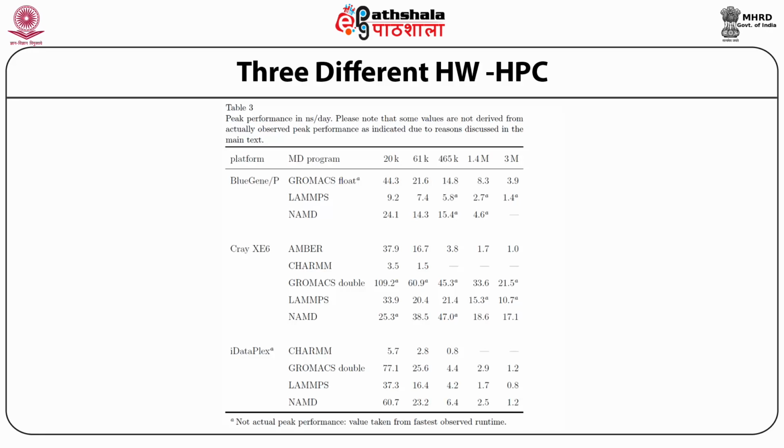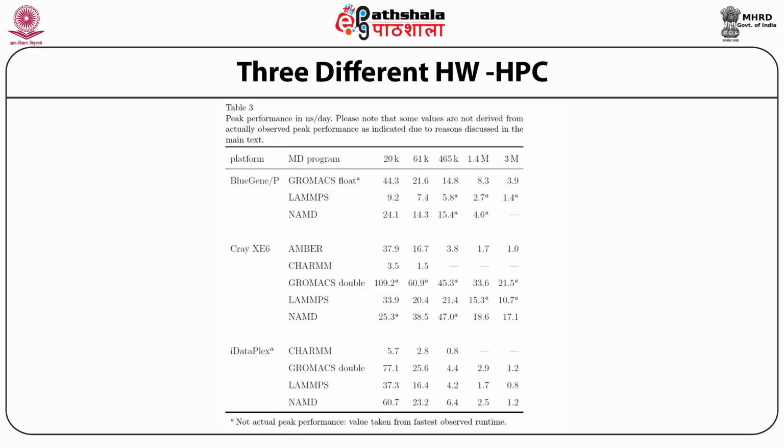Table 3 gives, if I have five systems, as we have described, each of these three hardware platforms and what the programs are, how much time, CPU, and nanoseconds. So one nanosecond per day is the peak performance. We have some values which show peak performance as indicated, due to the reason discussed.